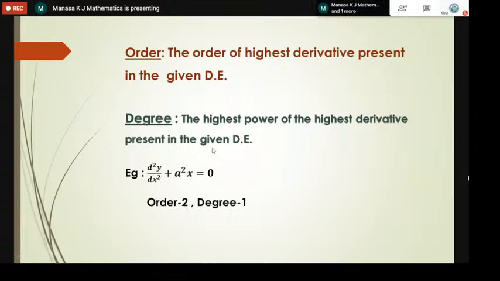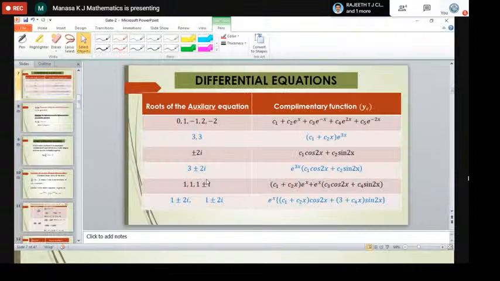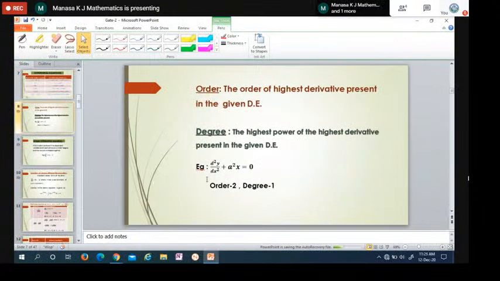For example, this is the differential equation I have taken: d square y by dx square plus a square x is equal to 0. Here you can see that the highest derivative is d square y by dx square. So it is second order, so the order is 2. In this highest derivative, the power given is 1. There is nothing else here.